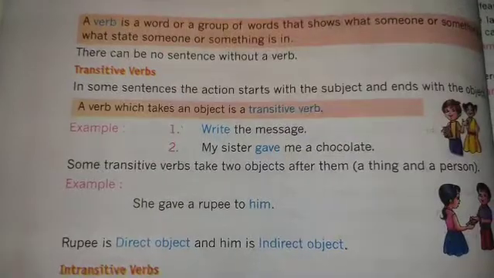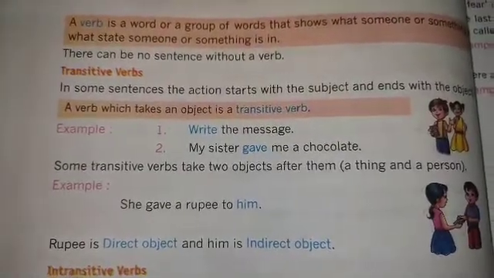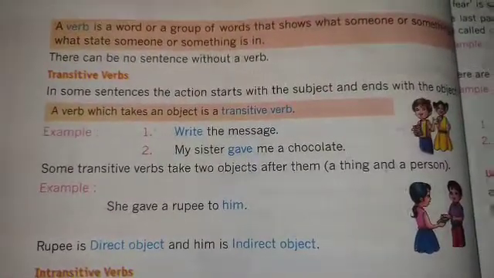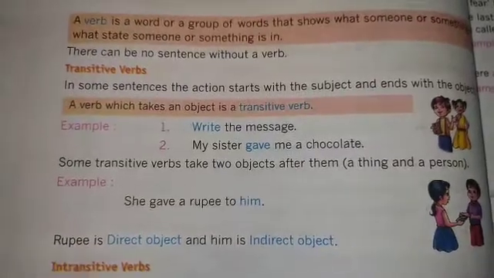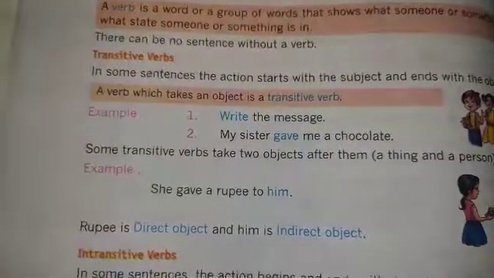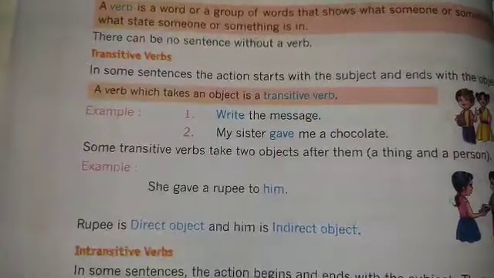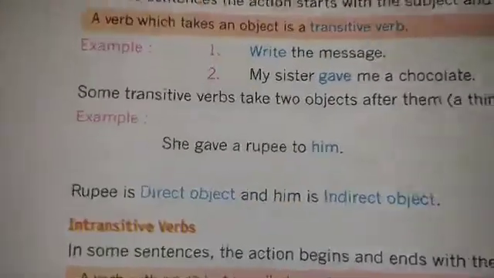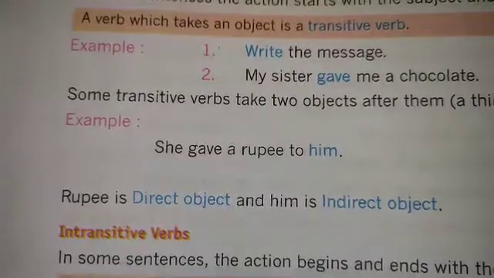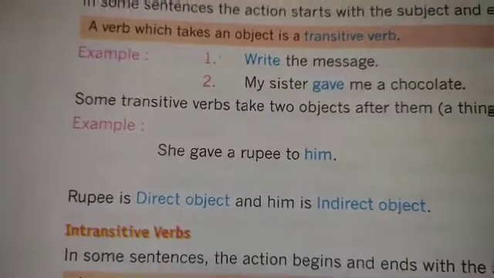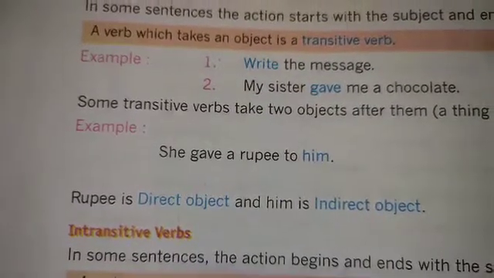In some cases, some transitive verbs take two objects after them, a thing and a person. So for example, you can see here, she gave a rupee to him. She is the subject, right?